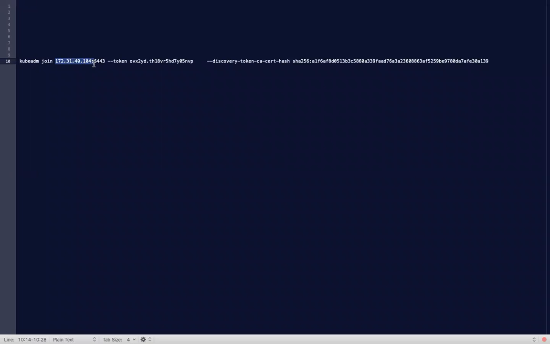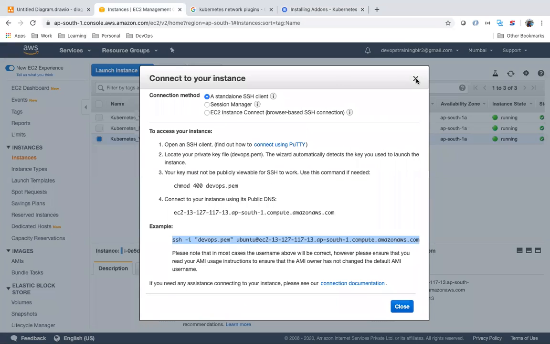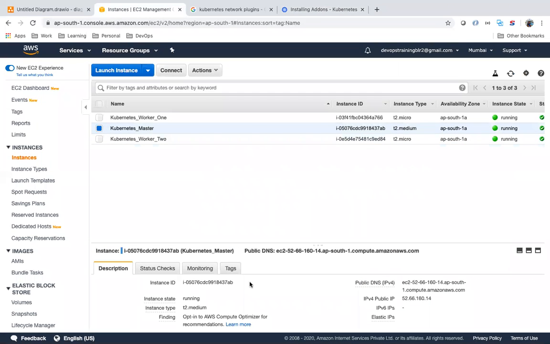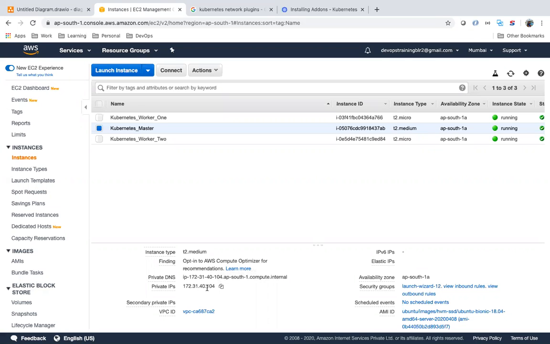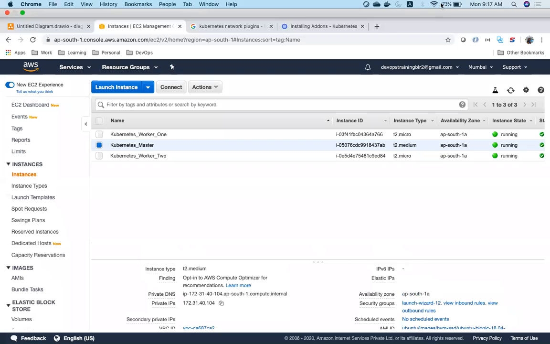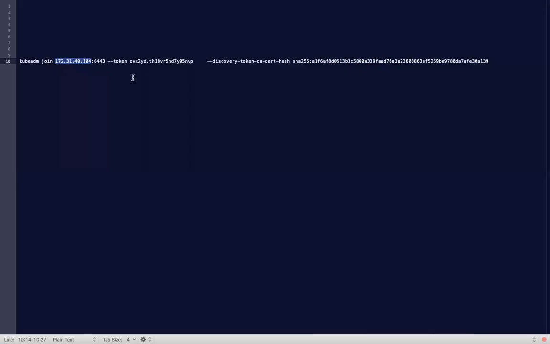What is this? 172.31.40.104. The IP address of the master machine, private IP. 172.31.40.104, private IP address of the master machine. And what is this? 6443. What port? Which component's port?